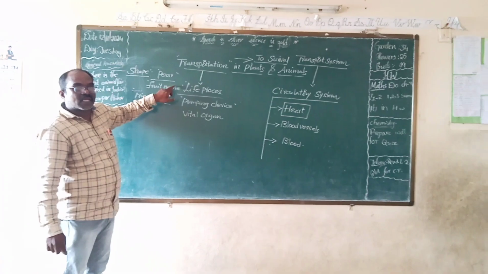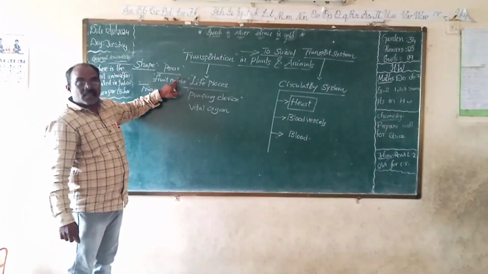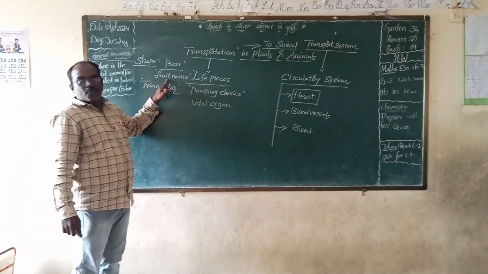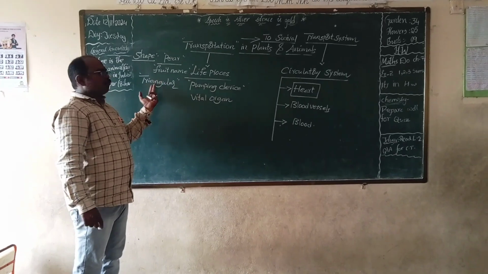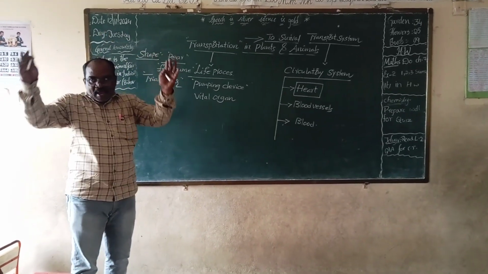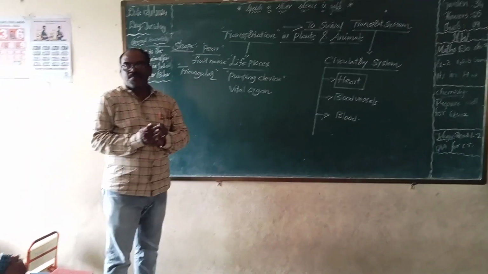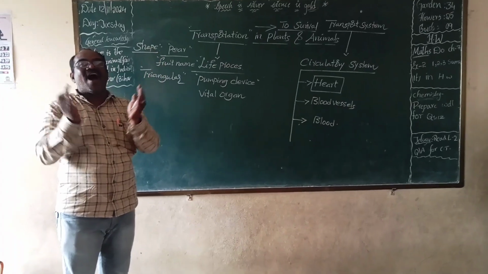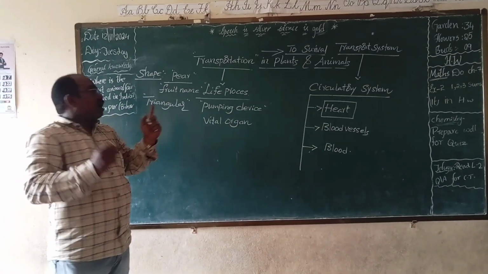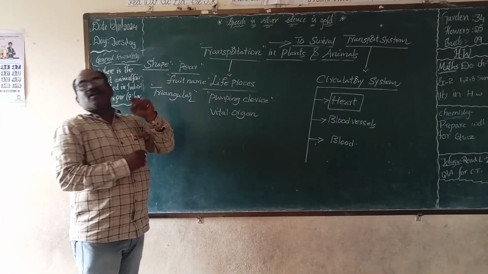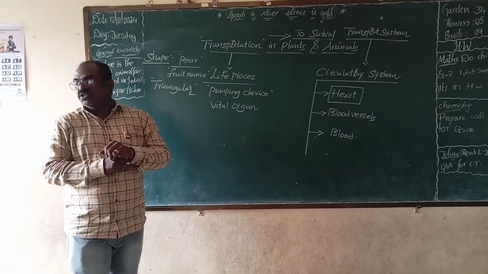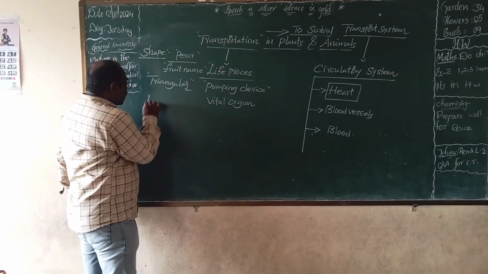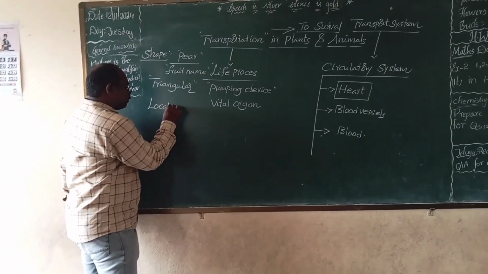Heart is a pear-shaped structure. Pear is a fruit name, right? We can observe the external structure. External means outside. The outside structure of the heart appears like a triangular shape. What is the location of the heart?